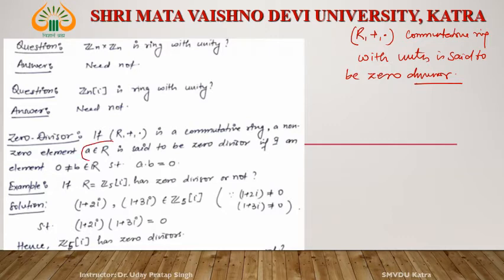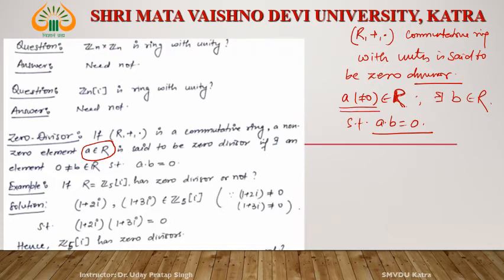Suppose a belongs to R, where a is a non-zero element, a does not equal 0. And if there exists b belonging to R such that a dot b is equal to 0, remember that a is not 0 and b is not 0, then ab is 0.